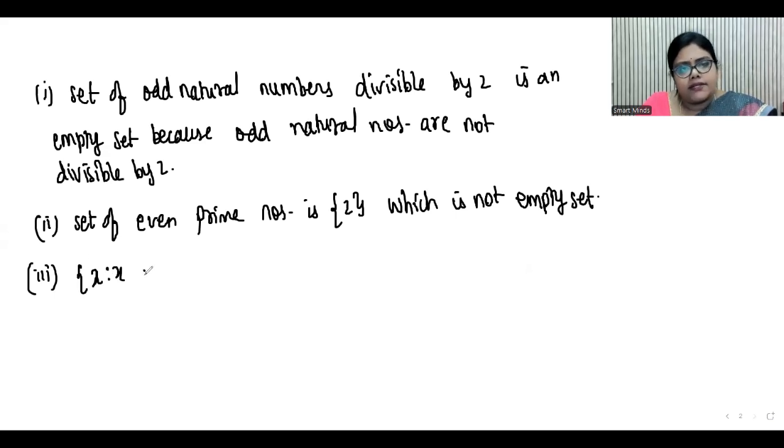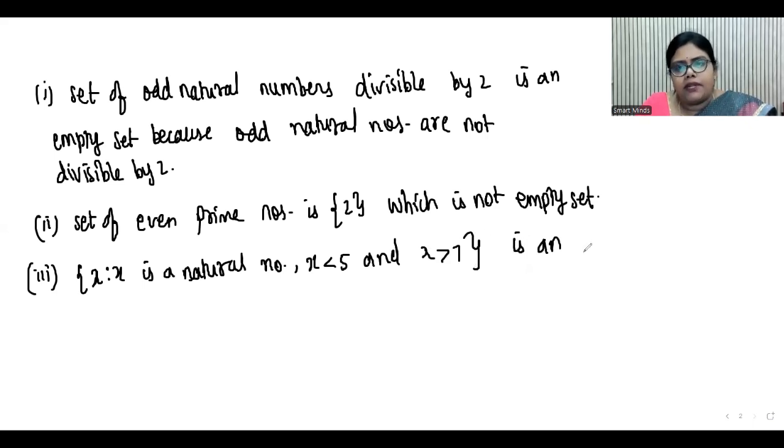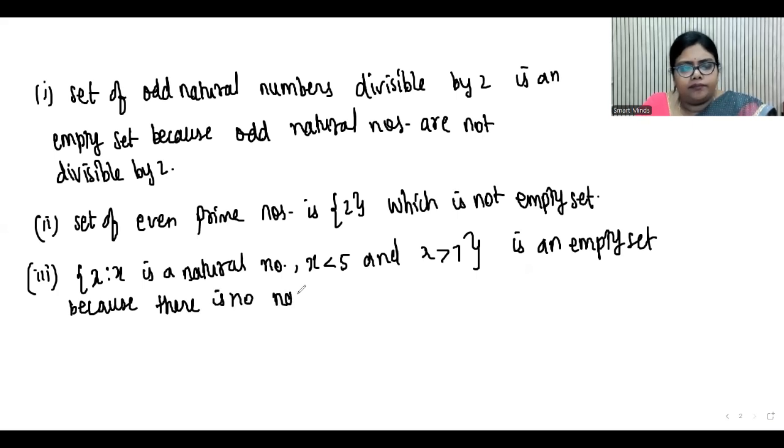X such that x is a natural number where x less than 5 and x greater than 7 is an empty set because there is no natural number which satisfies them simultaneously.